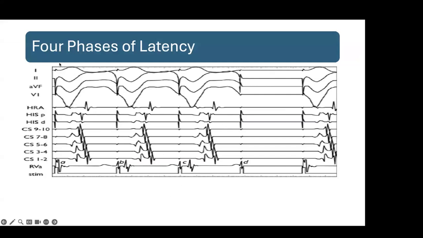So here, the 4 phases of latency I wanted to show. See, here you have given conduction. Here, this is called stimulation. Okay.